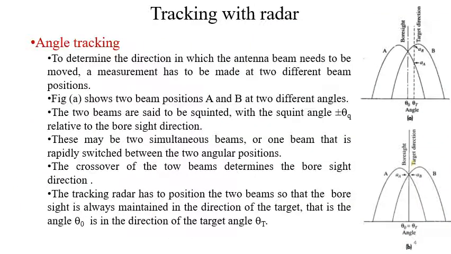Now we will consider the basics of angle tracking. How the radar determines that the target is not in a particular position, and then the radar has to decide that it has to move its beam to the proper position. That's the basic principle of angle tracking. To determine the direction in which the antenna beam needs to be moved, measurement has to be made at two different beam positions. So we have two beam positions, beam A and say beam B,